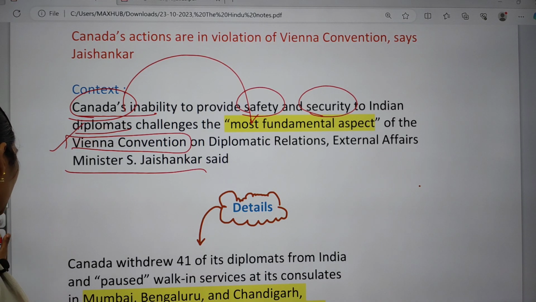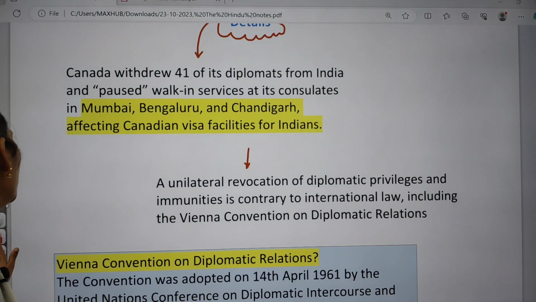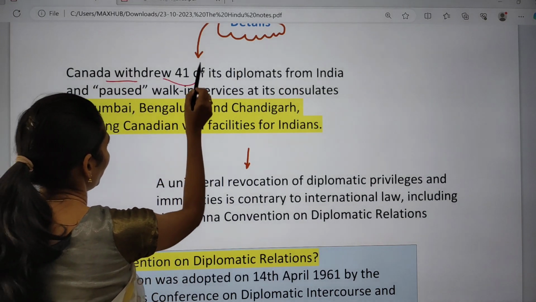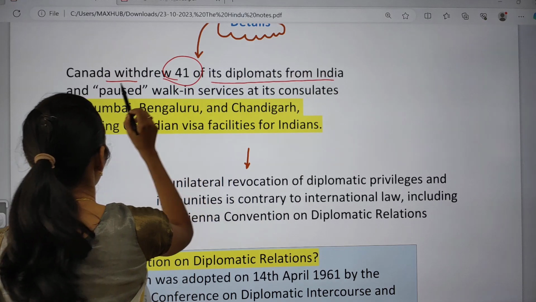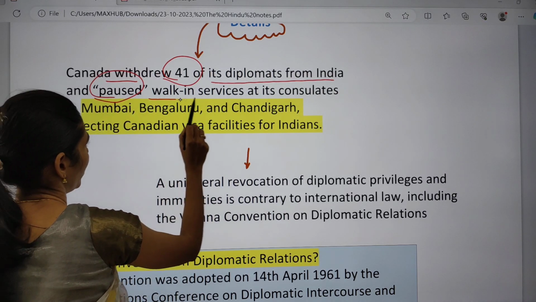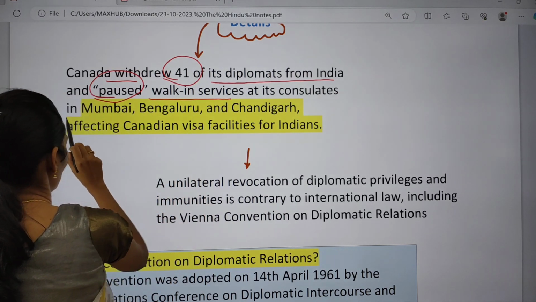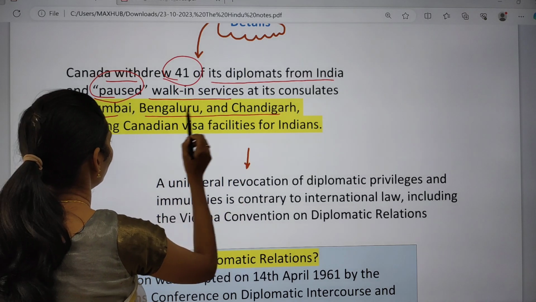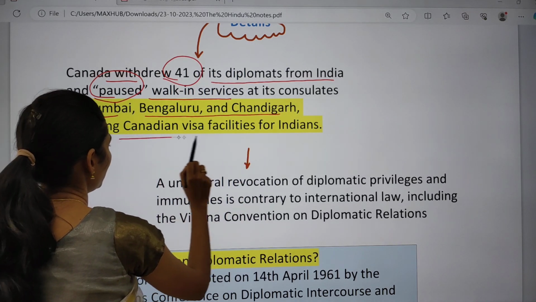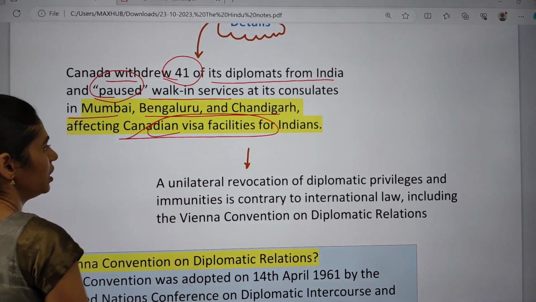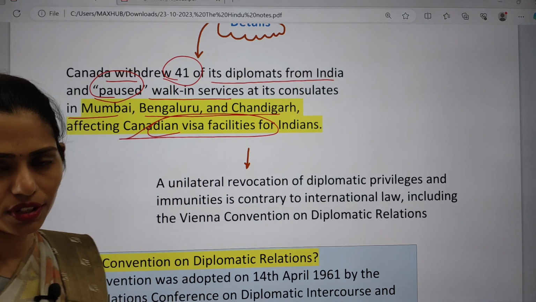And if you see some details, it says that Canada withdrew about 41 of its diplomats from India and also paused walk-in services at its consulates in Mumbai, Bangalore, Chandigarh, which is affecting Canada's visa facilities for Indians.